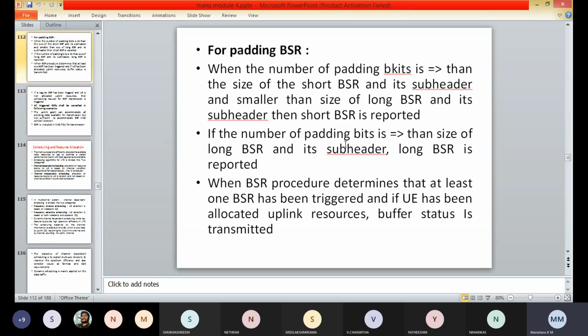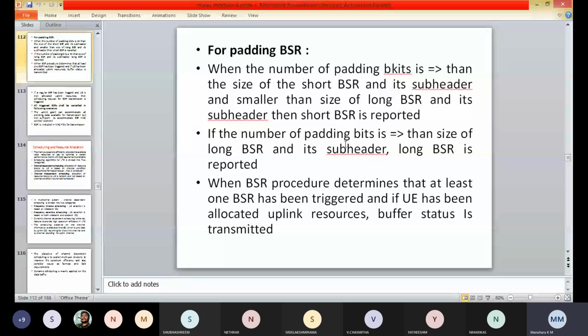If a regular BSR has been triggered and the user equipment has not been allocated uplink resources, the scheduling request for the BSR transmission is triggered.